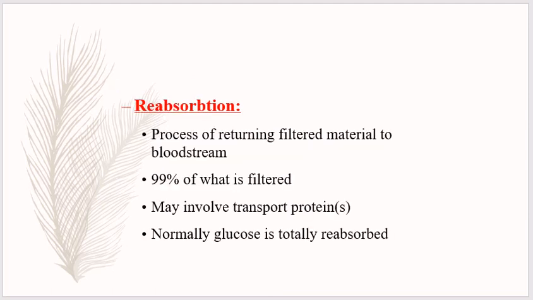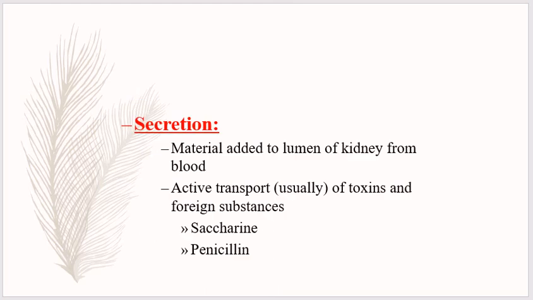The second step of urine formation is reabsorption, the process of returning filtered material to the bloodstream. About 99% of what is filtered is reabsorbed, which may involve transport proteins, and normally glucose is totally reabsorbed. The third process is secretion.